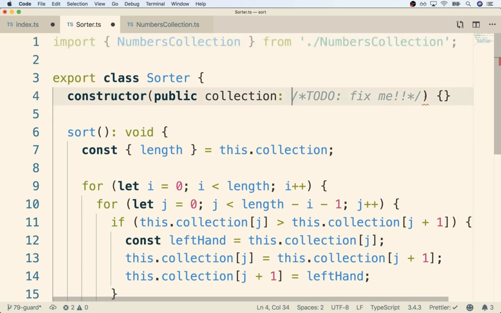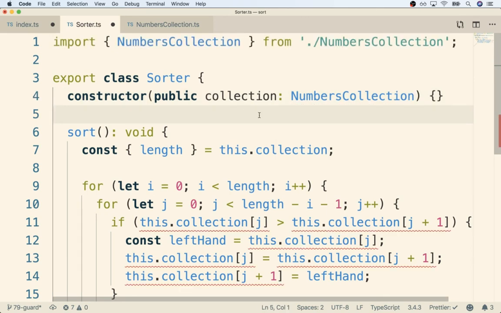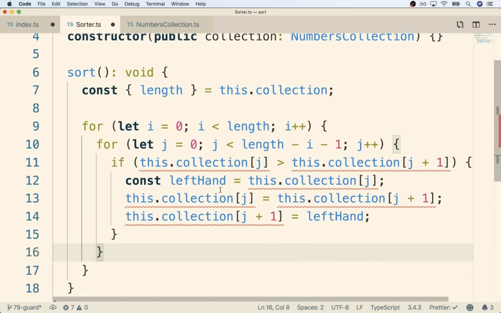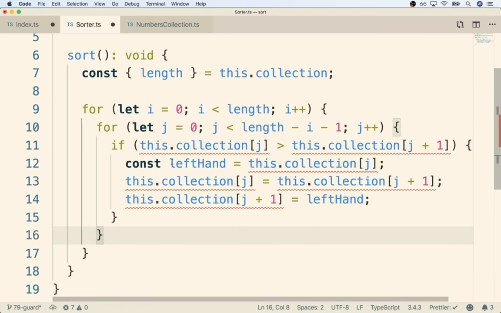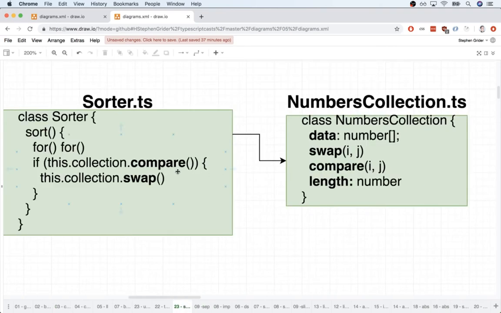And then I'm going to update that annotation, and I'm going to say that this collection instance property is going to be an instance of a numbers collection like so. And now you'll immediately see a ton of errors appear. So we need to essentially go back into this implementation right here, and rather than trying to work with this.collection as though it were a plain array, remember the entire idea here is that we are delegating out all those very complicated operations to this outside class that knows exactly how to deal with a comparison for an array of numbers and how to deal with swapping in an array of numbers as well. So we essentially need to just add in that code right there.